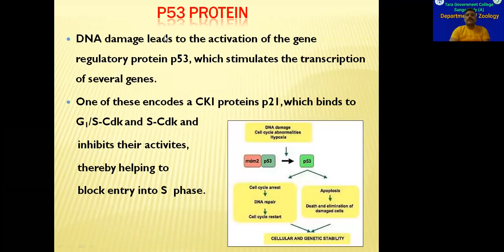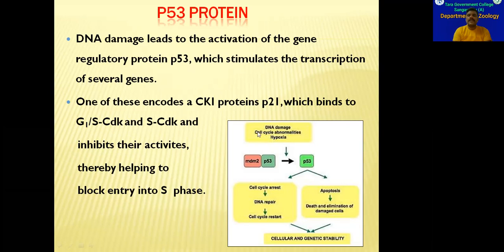And another one is P53 protein. P53 protein will be synthesized from the P53 gene. So this P53 gene is very, very important. It is responsible for apoptosis in the damaged cells. So this keeps a check on the DNA content or DNA damage.